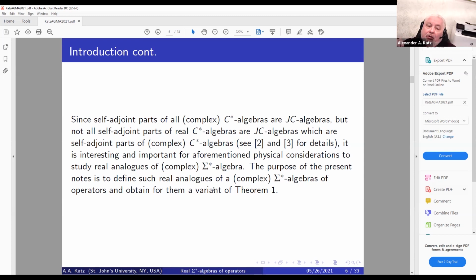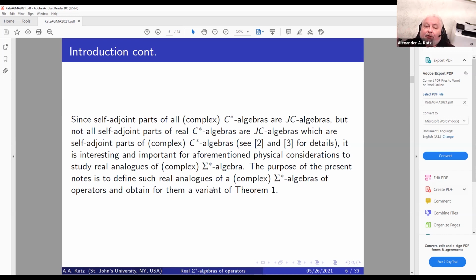But since on one hand, the self-adjoint part of a complex C-star algebra is a JC algebra, but not all self-adjoint parts of real C-star algebras are JC algebras, which can be realized or represented as self-adjoint parts of complex C-star algebras. You can refer to work of Størmer published in the late 60s.